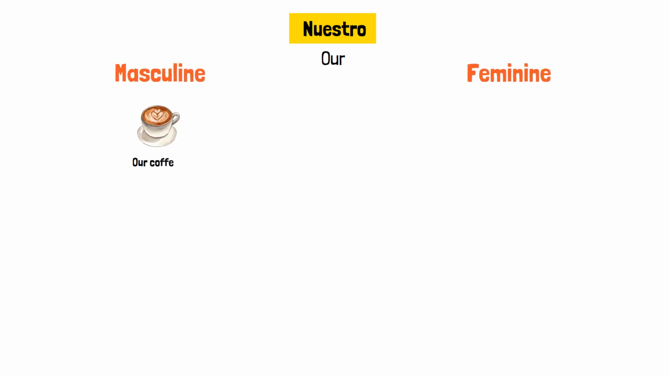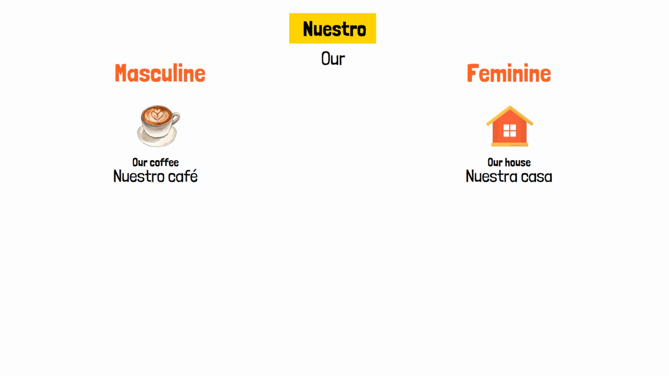Now, nuestro. This means our, and here's where gender finally matters. Our coffee is nuestro café. Café is masculine, so you use nuestro with an O. Our house is nuestra casa. Casa is feminine, so you use nuestra with an A. This possessive agrees with the gender of what you possess.